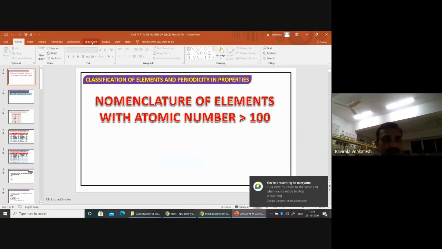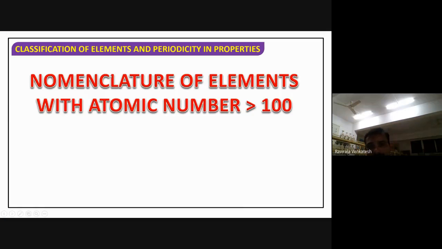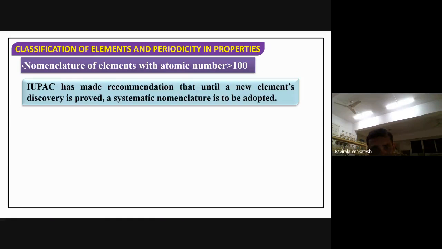Nomenclatures, let me see now. Nomenclature of elements with atomic number greater than 100. In this you will get some questions in the examination. So all of you listen carefully and do the exercise also. How to give the nomenclature here? Very simple.